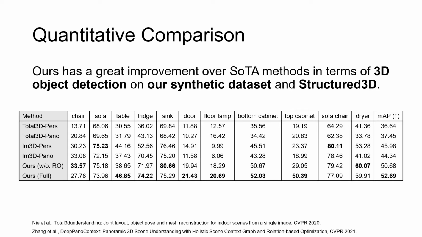In quantitative comparison, we compare to the state-of-the-art 3D scene understanding methods, including Total3D understanding and Implicit3D understanding, on 3D object detection with mean average precision, or mAP. By dividing the panorama camera into a set of cameras with horizontal FOV of 60 degrees, we enable previous 3D scene understanding methods on perspective image to work with panorama images. Besides the perspective version, we also extend previous works to work directly on panorama images. Our method has a great improvement over the state-of-the-art even without relation optimization. With it, the result is even better.